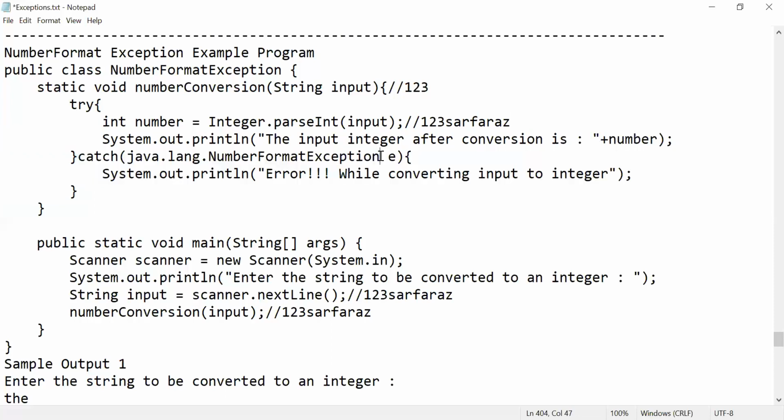If you really don't know what type of exception it is, just try to write like this: catch Exception e, and just print your exception, nothing but e.toString or simply e.